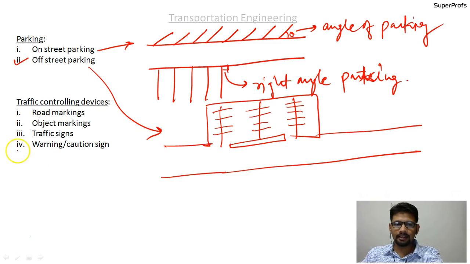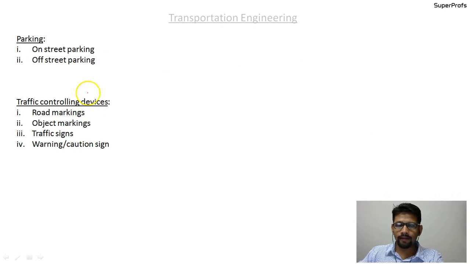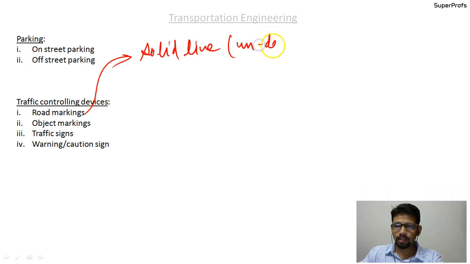So we will now discuss the traffic controlling devices. The traffic controlling devices are the road markings, the object markings, the traffic signs, and the warning or caution signs. As far as road markings are concerned, there are two types that you can see: some solid, undashed lines, and also some broken or dashed lines.